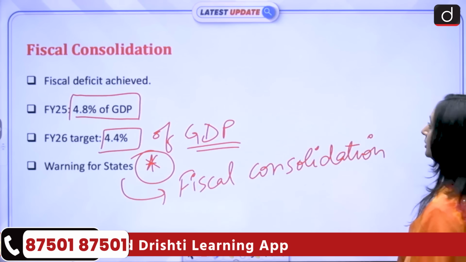Next, if we talk about the cost of capital problem. So there is a cost of capital problem. Now, first of all, what is cost of capital? Cost of capital means how expensive it is to borrow money in our country. If the RBI puts the interest rate high, it gets costlier for us to borrow money.